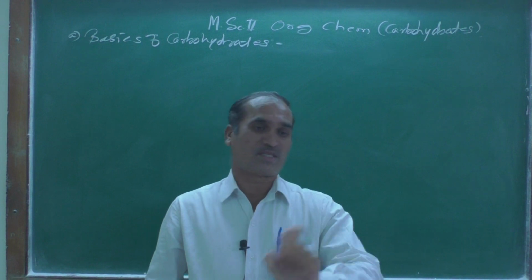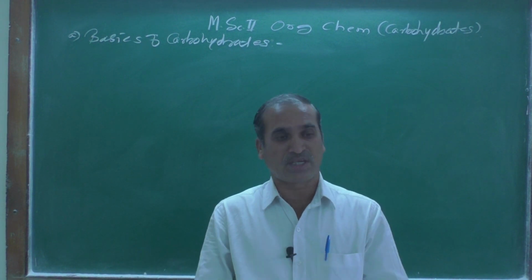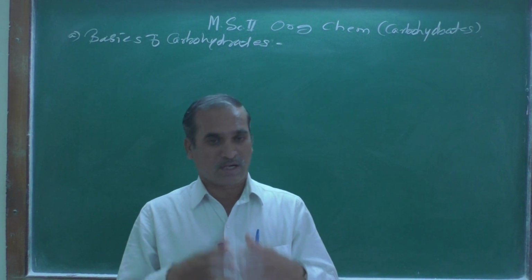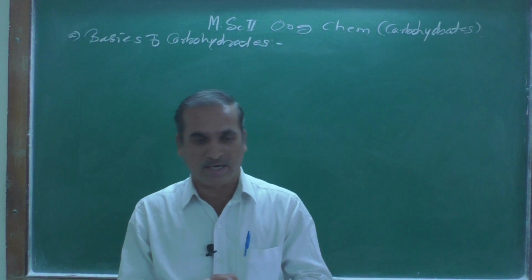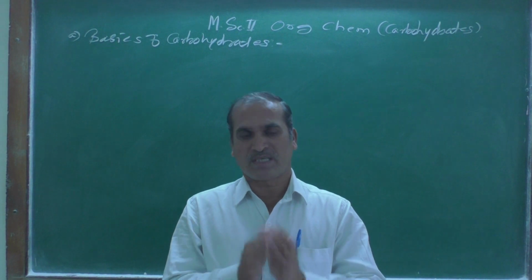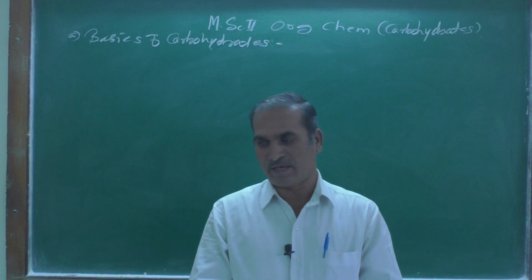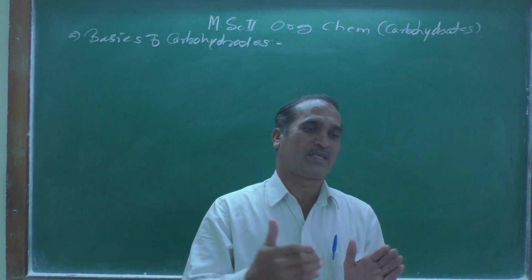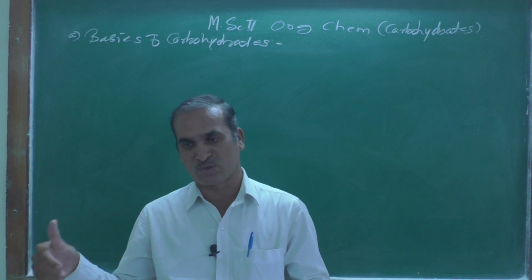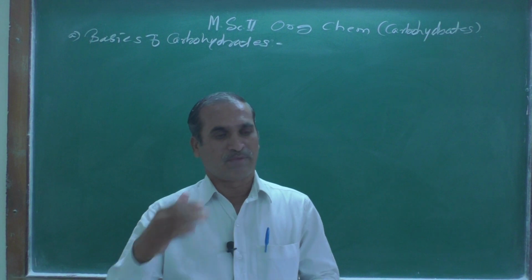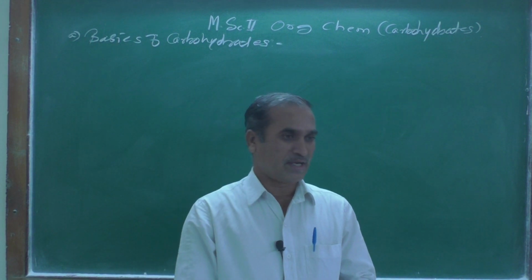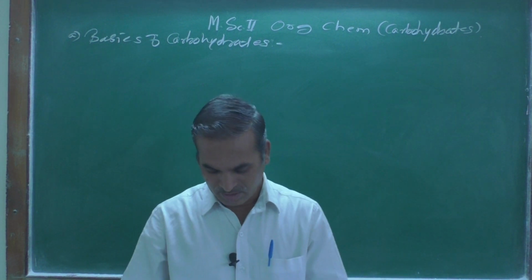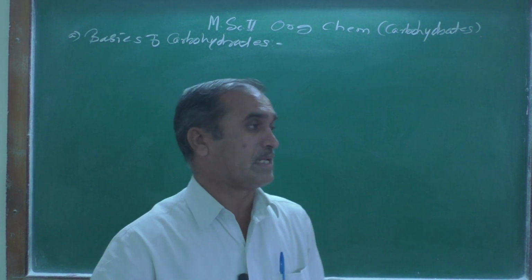D is experimental and indicates the optical activity. If you see the structure of glyceraldehyde, it has a D configuration. Why it is given a D configuration, I think we have discussed: when OH is on the right hand side, we call it D.